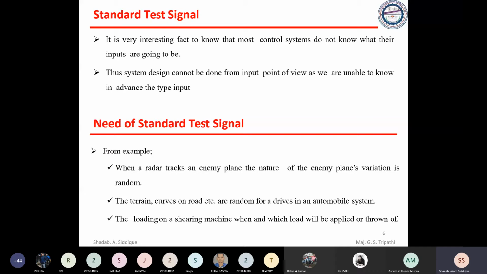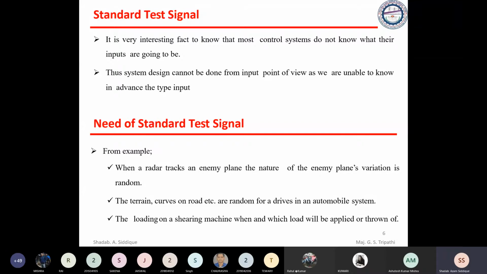Now a standard signal. Basically we have different types of input, and that input can be compared with the standard signal, and we try to apply the standard signal. So why do we require the standard signal? For example, we have different signals, like a plane, okay, a radar tracks an enemy plane. The nature of the enemy plane variation is random. Okay, so that is varying very randomly. So that random variation you cannot take directly. You should have some assumption or mathematical representation for a particular system. So you should take some system that will be varying randomly, and you take just an example of that.